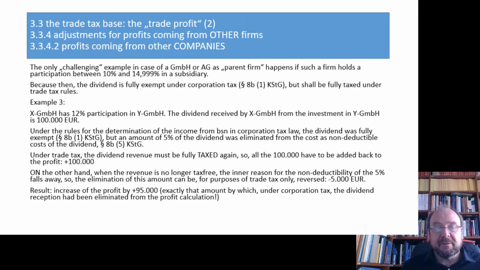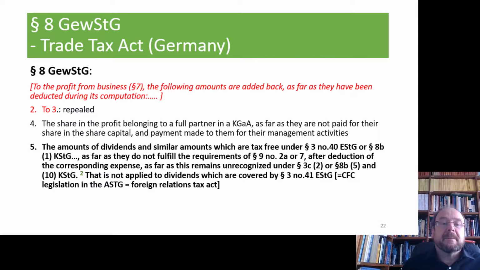So let's have a look again to the legal sources. Here in 8 number 5, you find that general rule: whenever you need to have a full taxation of a dividend, then everything has to be added back, which was freed under income or corporation tax, until you end up with the full 100%.